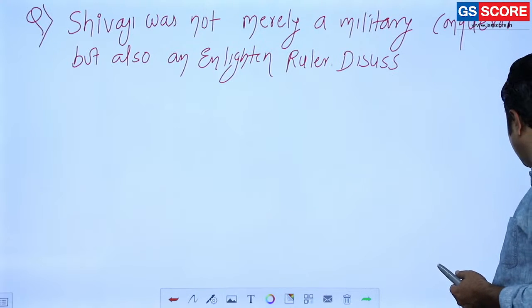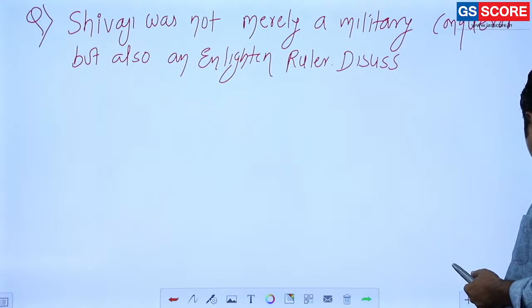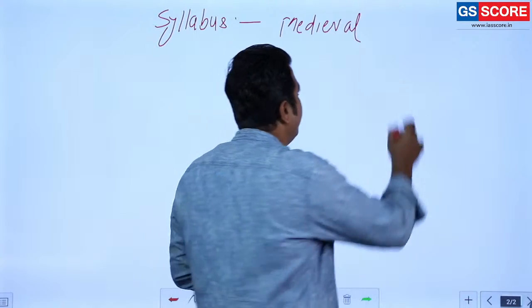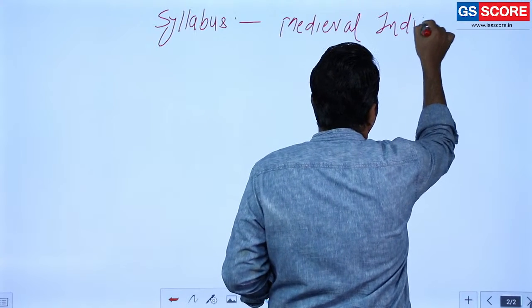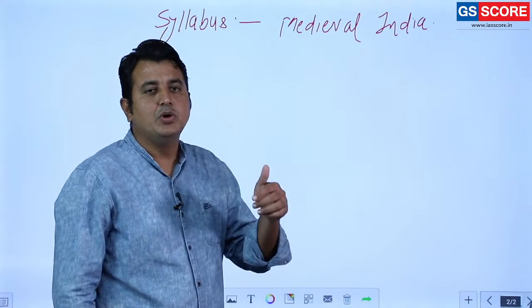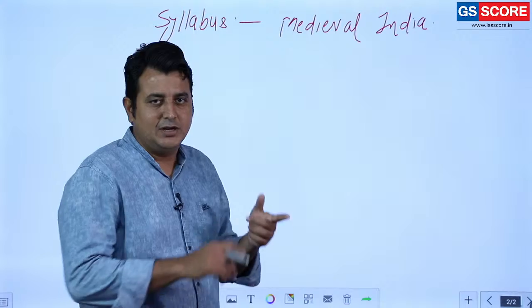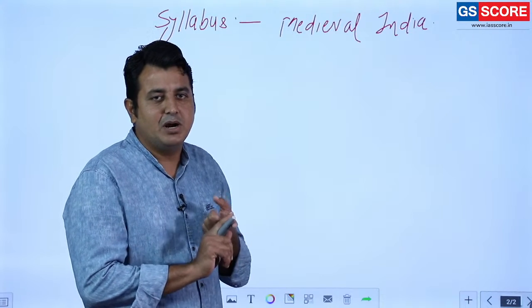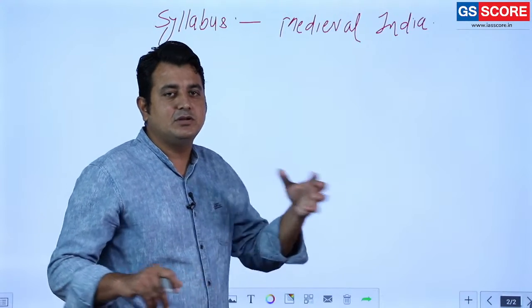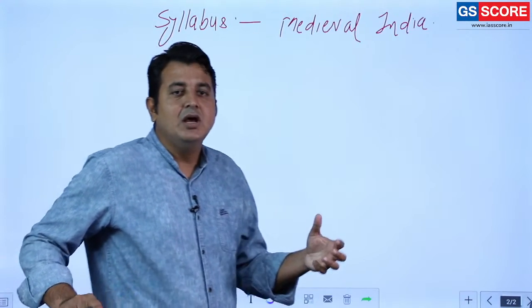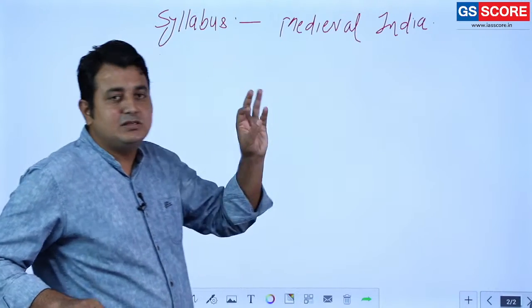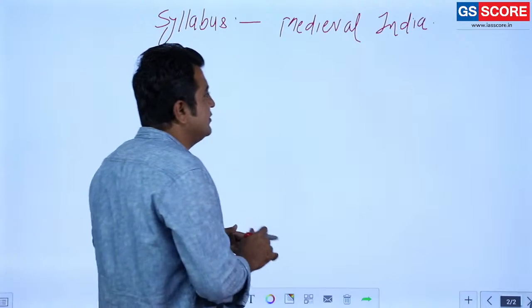In the syllabus, medieval India is an important aspect. As you know, Section B of the paper is medieval India, and I told you three important sections: Delhi Sultanate, Mughal and Maratha. Most of the main questions come from this area, because the short note type question, the fifth question, covers all the aspects of the syllabus. But these three areas are important. So today we are going to discuss the Maratha.